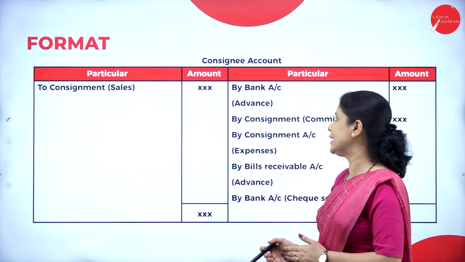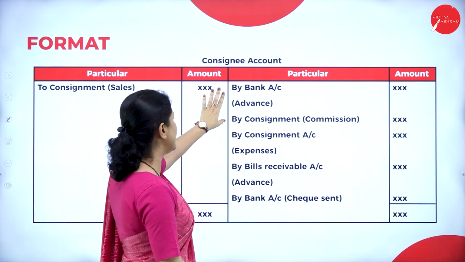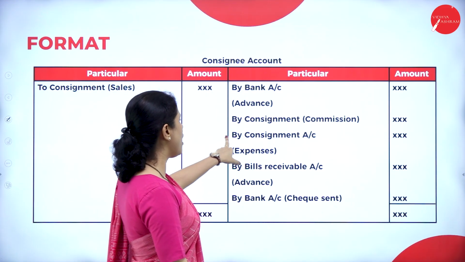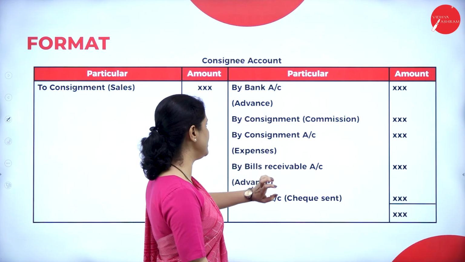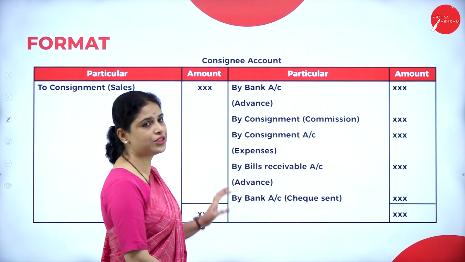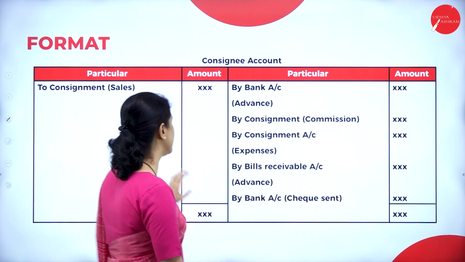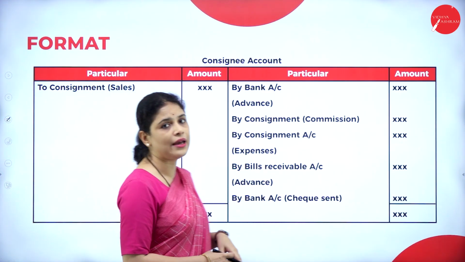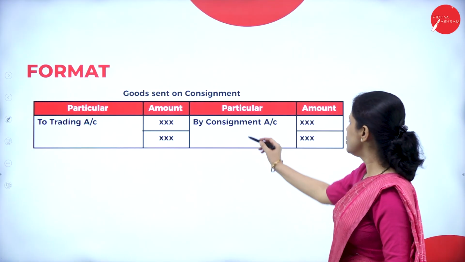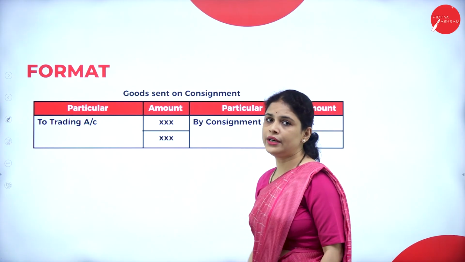Next, let us do the consignee account. Here, whatever advances the consignee gets, what we have to write? By bank. After that, commission by consignment. After that, expenses by consignment. And after that, bills receivable is there. In that we have to write, so we have to treat it as advance. And if anything is sent, then we have to write it here. And here, to consignment account, that is sales. Now let us see the goods sent on consignment. In consignment, we will have to write the amount. After that, we have to transfer it to the trading account.